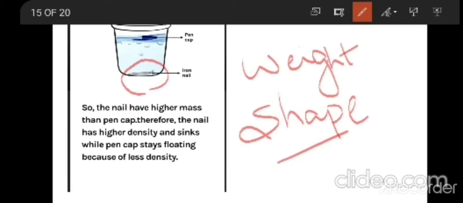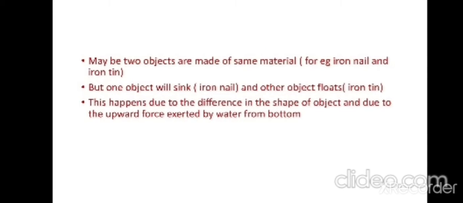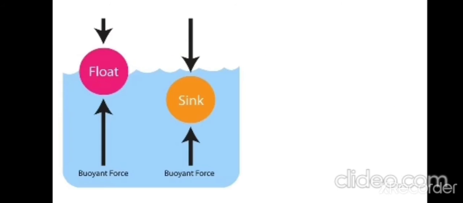If you take wood, sometimes wood is going to float, but the same wood you can make sink in the water also. So this is about floating and sinking. Though it is made up of the same material, the weight of the material and the shape of the material are very important. You can see here, this happens due to the difference in shape of the object. The shape of the object is going to decide which is going to sink and which is going to float.